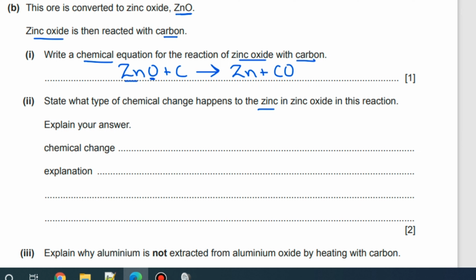State what type of chemical change happens to the zinc in zinc oxide in this reaction. They are asking particularly about zinc. So the chemical change is reduction. Why? Because oxygen is lost. You can see here from zinc oxide.